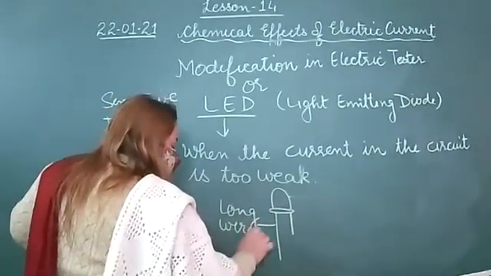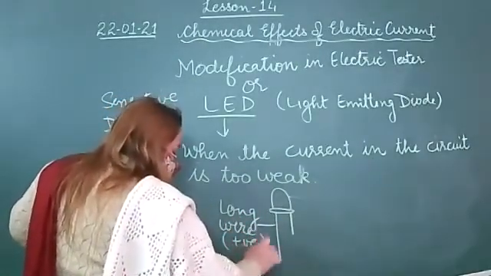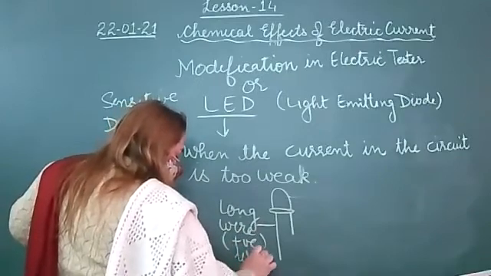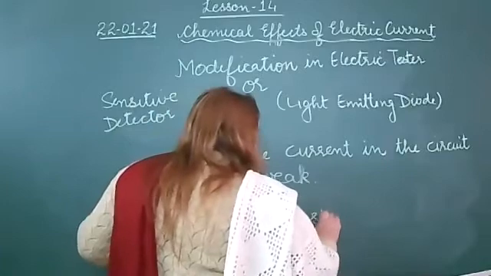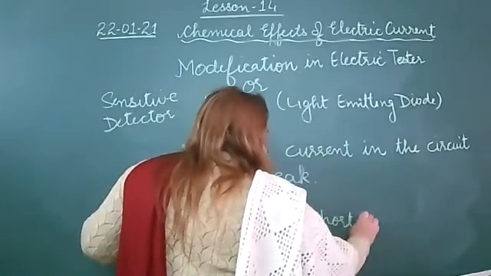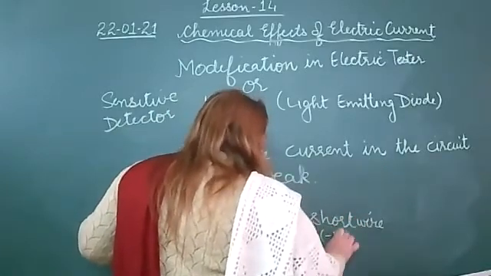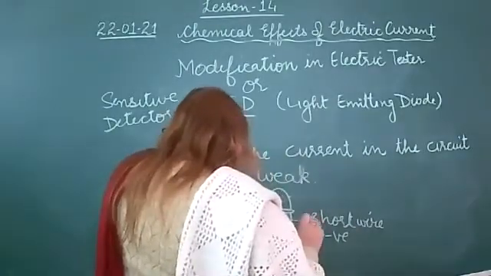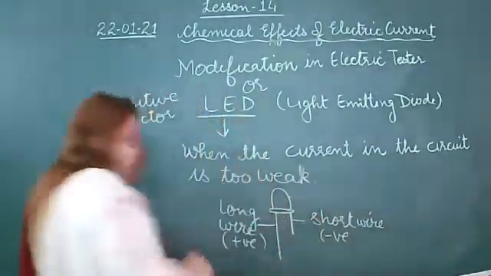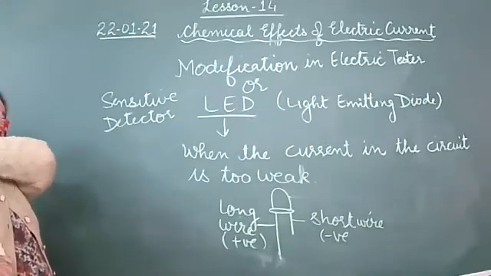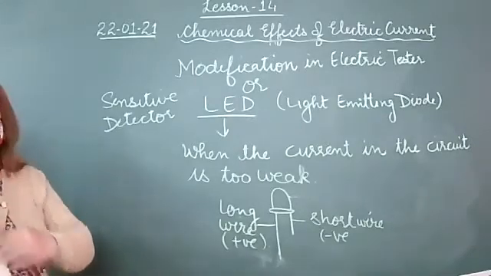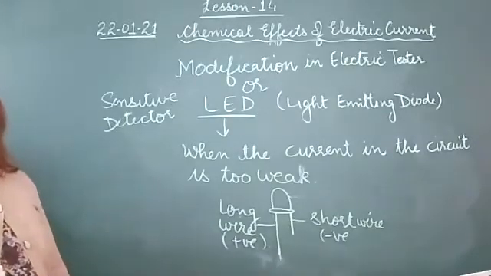Long wire, positive terminal, and short wire, negative. Clear? This indicates positive as well as negative. Clear?